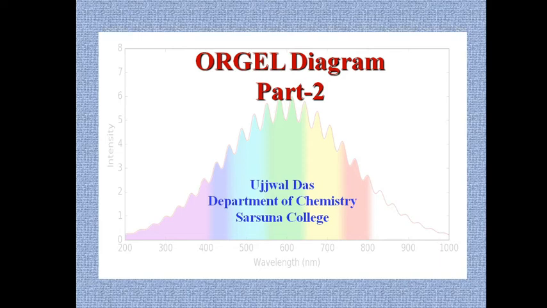Topic for today is Orgel diagram part 2, where I will discuss different electronic transitions of transition metal ions in terms of Orgel diagram. In this connection, I am requesting you to please visit my previous video on Orgel diagram part 1, whose link I have provided in my description box, to get the idea of origin and basis or fundamentals of Orgel diagram,